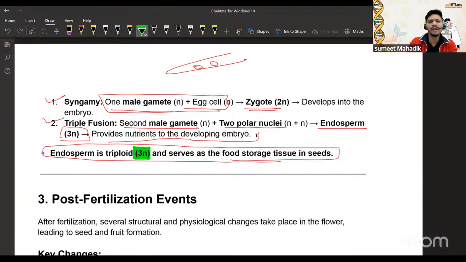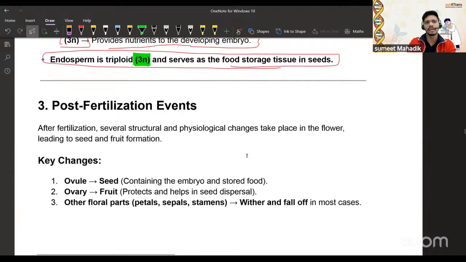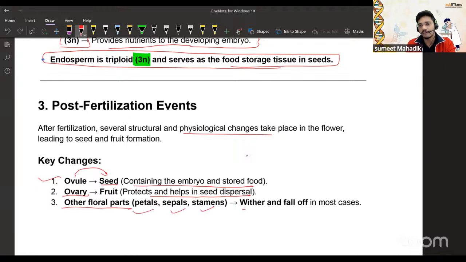Okay. Now, what happens after fertilization? Post-fertilization: after fertilization, several structural and physiological changes occur. What are those? The ovule becomes the seed containing the embryo and the seed coat. The ovary becomes the fruit. Ovule, seed. Ovary, fruit. Don't get confused. The fruit protects the seed and helps in seed dispersal. Fruits break open, allowing for seed dispersal. Other floral parts like petals, sepals, and stamens fall off in most cases.